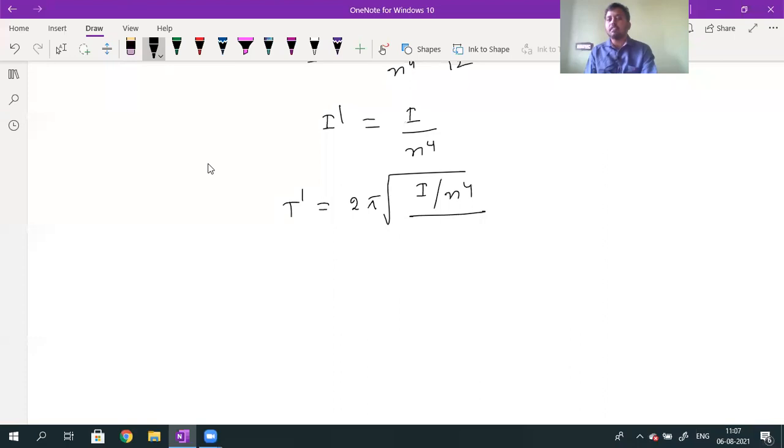So what will I get as the answer for M dash? M dash value will be equal to M by n square into BH. Here one n square will be cancelled. So what will I get as the answer for T dash? That n square will come outside. It will become 1 by n into 2 pi into root over I divided by M into BH. Finally, the T dash value will be equal to T by n.